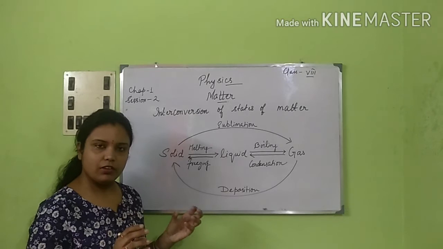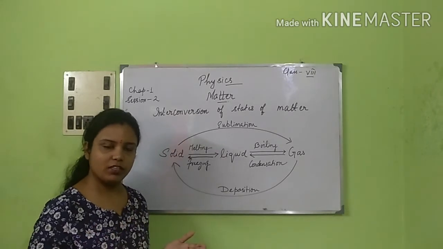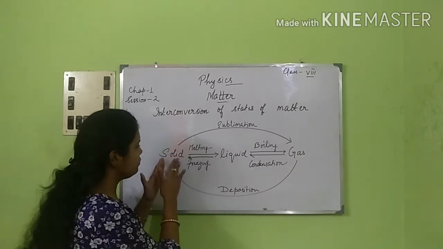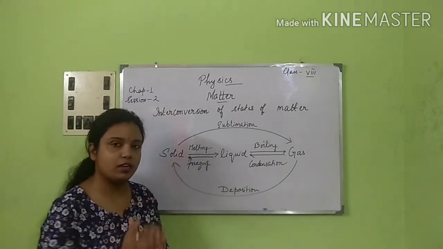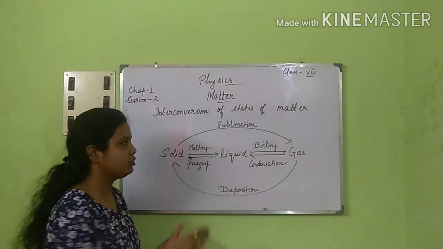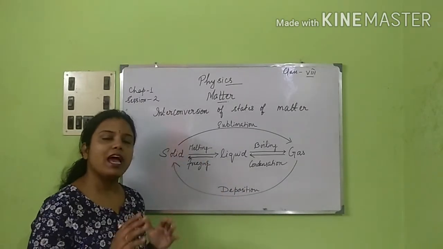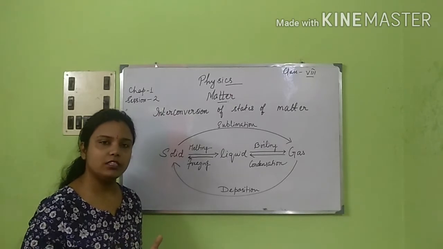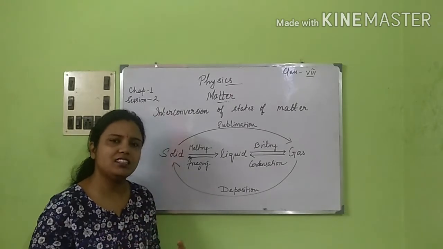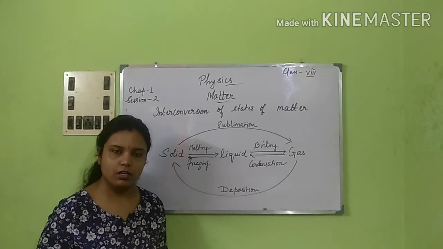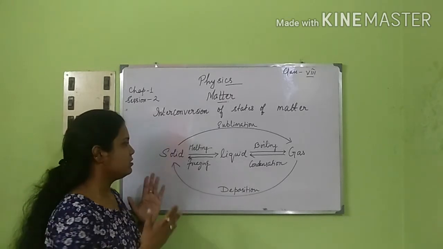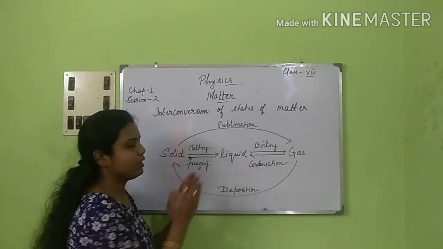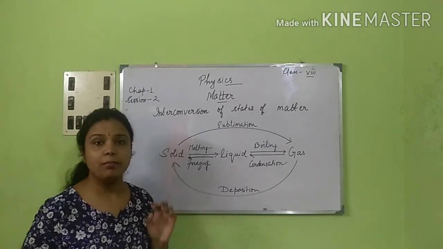Again I'm repeating once more: the change of solid to liquid at a constant temperature is called melting. And the temperature at which the solid converts itself to liquid state is called the melting point.